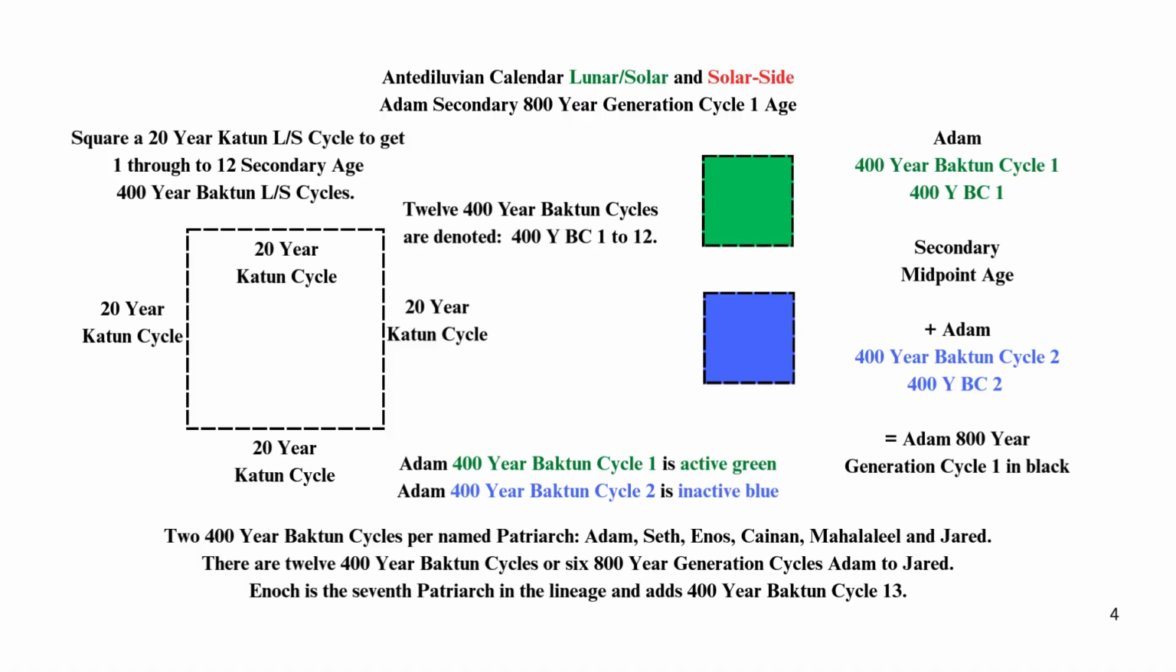2 400-year Bacton cycles per named patriarch, Adam, Seth, Enos, Kainan, Mahalaleel and Jared. There are 12 400-year Bacton cycles or 6 800-year generation cycles Adam to Jared. Enoch is the 7th patriarch in the lineage and adds 400-year Bacton cycle 13.